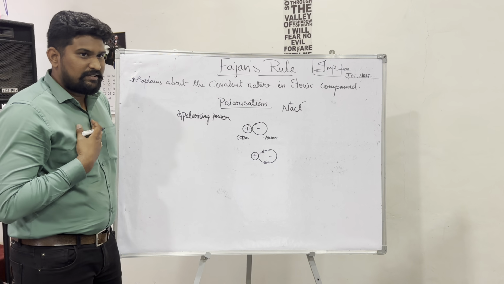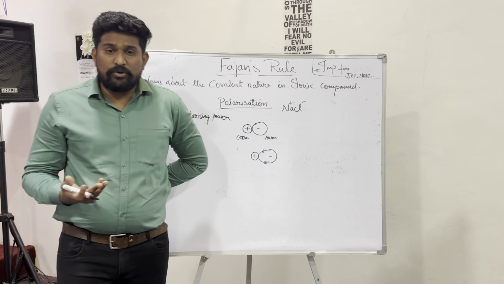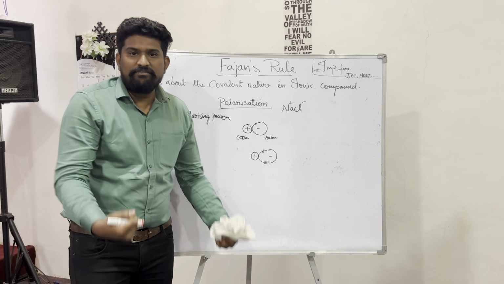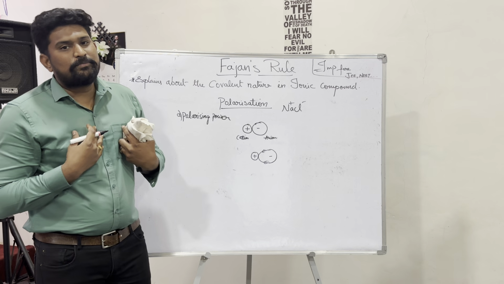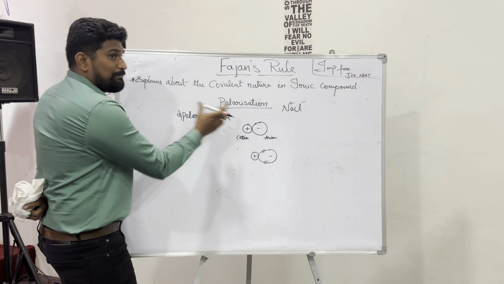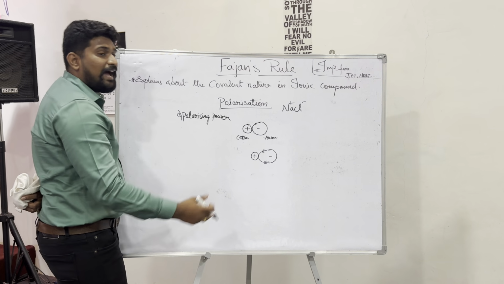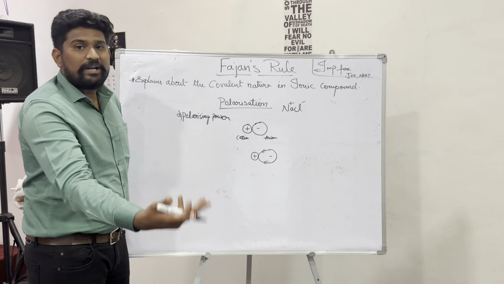For example, how can I say I have more power? If I lift heavier weights, then I am considered to have more power. In the same way, to understand polarizing power, if the cation attracts more, it has more polarizing power. We will see the factors next. The next one, polarizability.